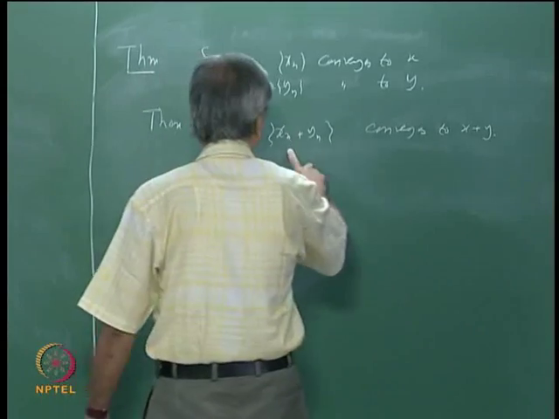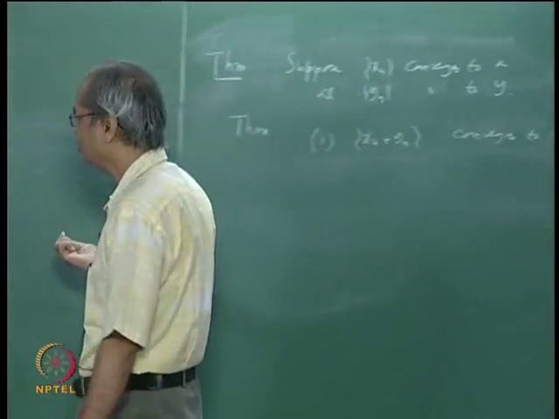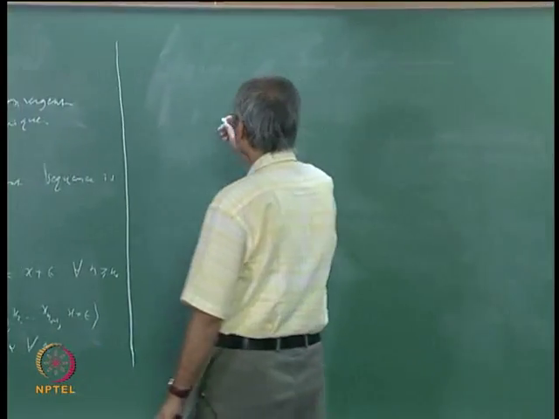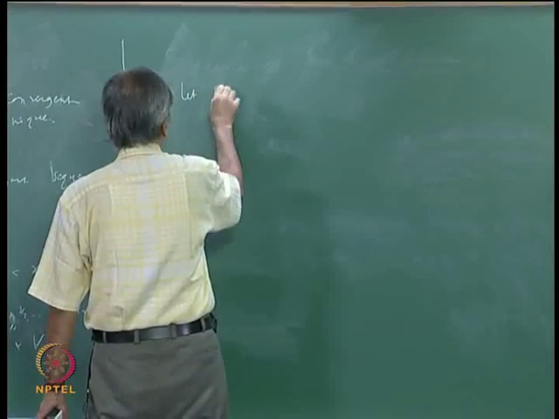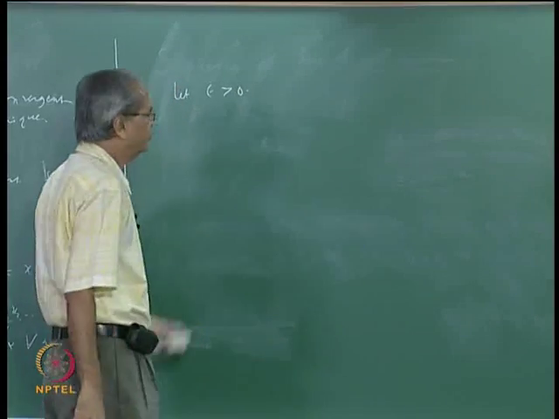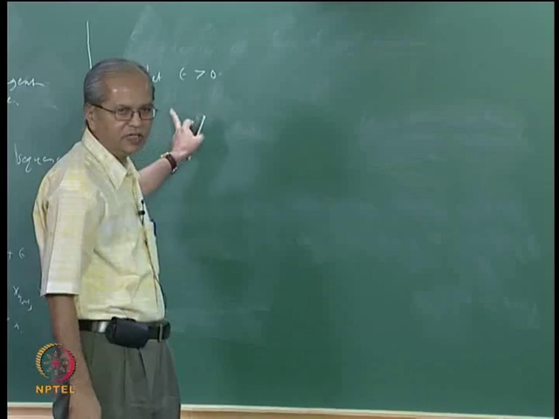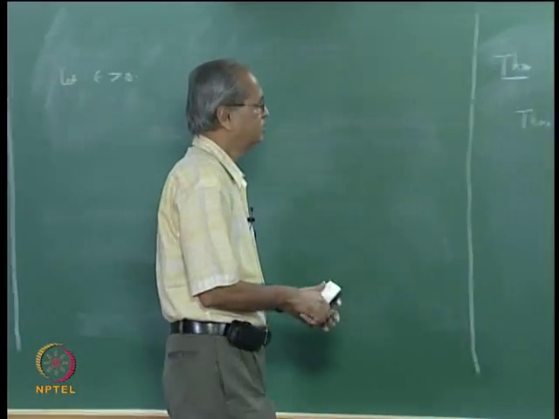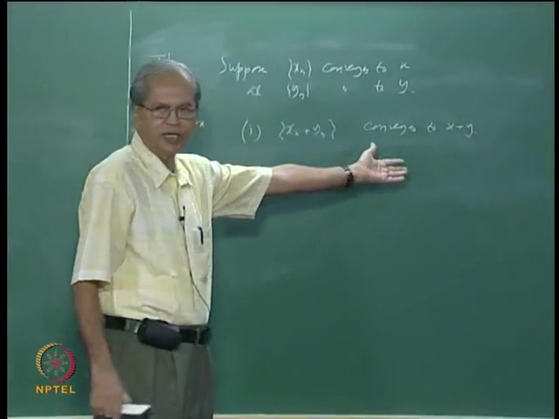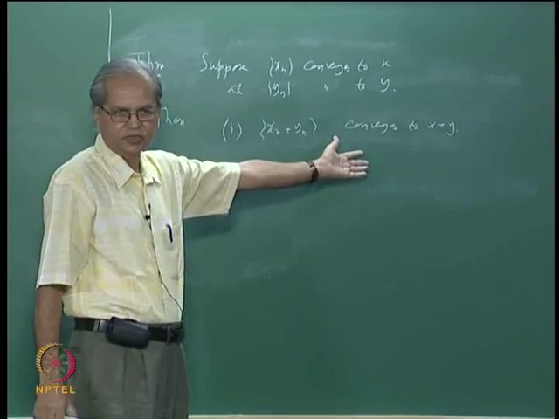To show that xn plus yn converges to x plus y, we use the standard definition. So suppose we take some epsilon bigger than 0, then for this epsilon we have to find some n0 such that whenever n is bigger than or equal to n0, mod xn plus yn minus x plus y is less than epsilon.